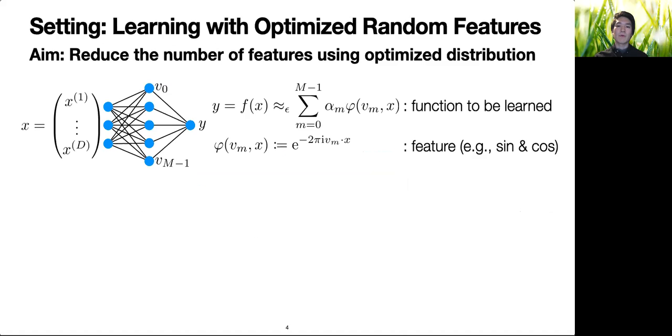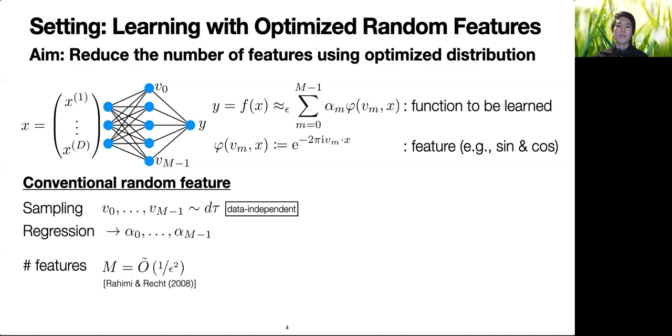Random features provide scalable learning algorithms based on well-established learning methods called kernel methods and applicable to big data. Using random features, we can represent a nonlinear function to be learned as a linear combination of nonlinear feature maps, such as sine and cosine. The learning is achieved by sampling many features at random frequency parameters, followed by performing regression of coefficients by convex optimization.